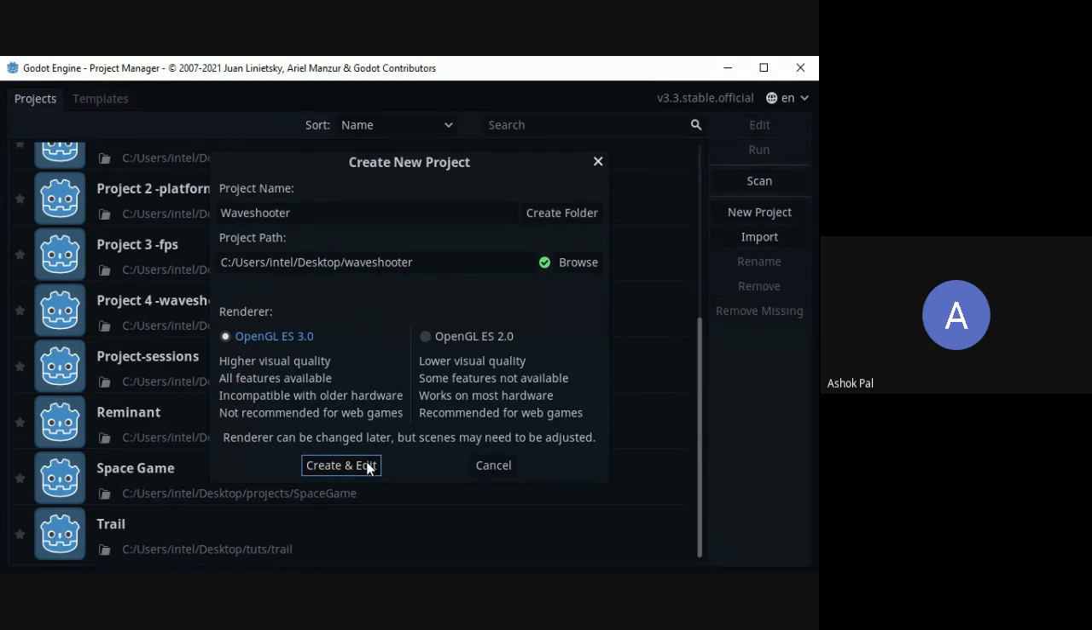And then create and edit. Again, I will tell you: go to new project, select your directory, then after selecting your directory, create a new folder. After creating a new folder, then create and edit. Did you get it? Please tell me in the chat if you got whatever I have told you just now. If you have any audio issue, just tell me, please.